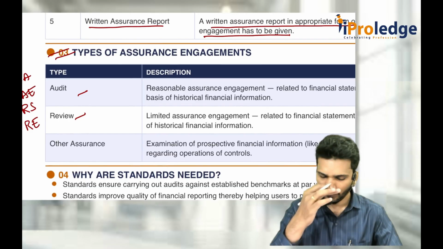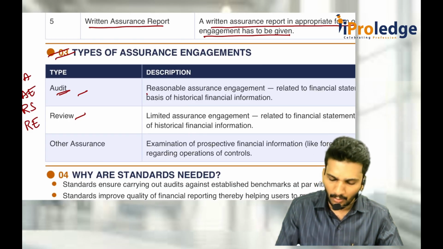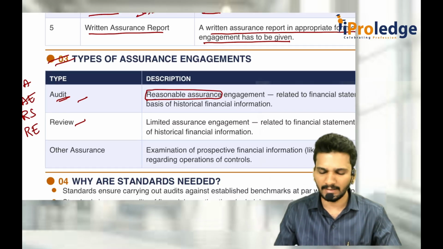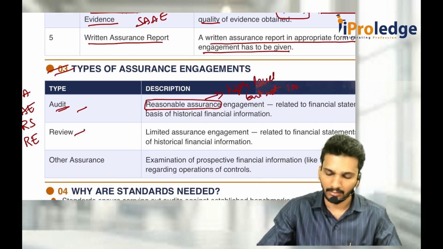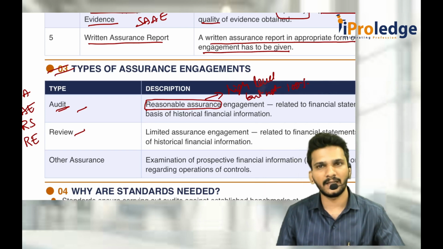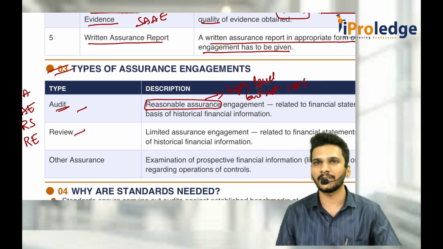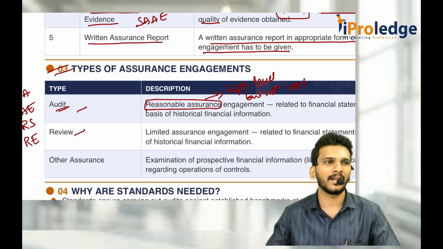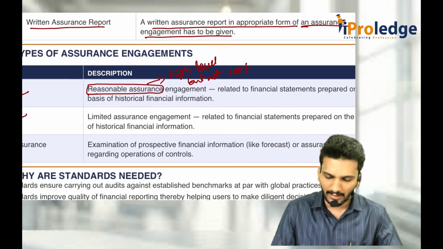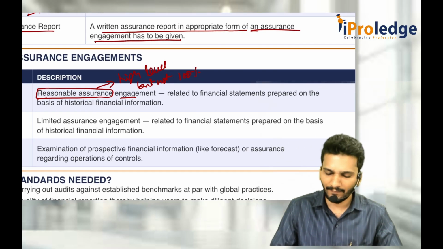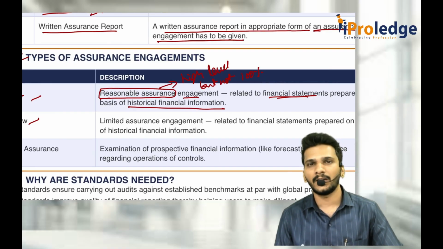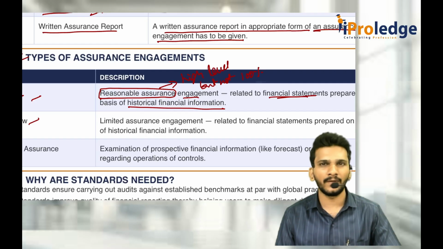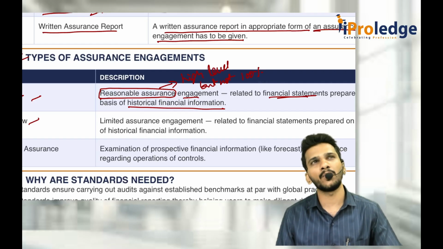What is assurance? Mainly in case of audit, we try to give a reasonable type of assurance. Sir, what is this reasonable assurance? It is a high level of assurance, but not 100%. Because of what? We will discuss in some time: the inherent limitations of an audit engagement. And whenever you are doing an audit of financial statements, generally you are auditing historical financial information, because something which is already completed, only then can you audit it. If it is not completed, you are telling that in 2030 we are going to do so and so sales.